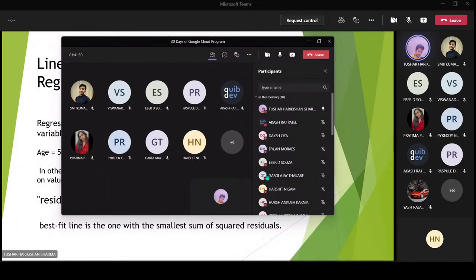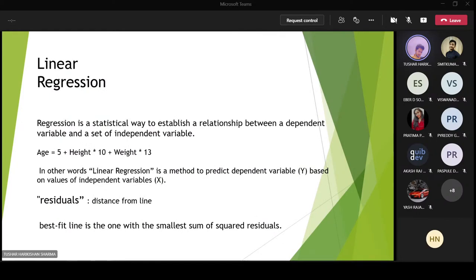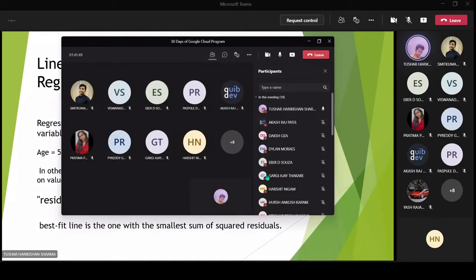So here you need to understand what's the dependent variable and what's the independent variable. As you see in this particular example, age is equal to 5 plus height into 10 plus weight. In regression, we predict the output of one variable through another variable.